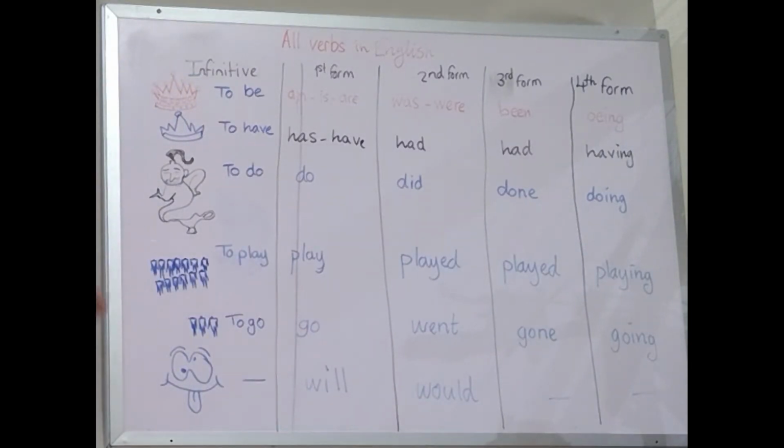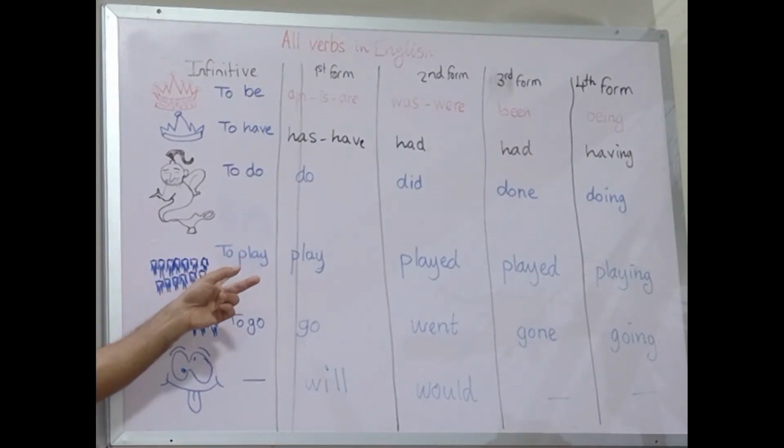Okay. Now, these are specific verbs in English, and when I talk about them, I'm referring to them only. So when I'm talking about to be, I'm talking about to be only. When I'm talking about to have, I'm talking about to have only. When I'm talking about to do, I'm talking about to do only. Now, these two verbs here actually represent all the other verbs in English. All the other verbs in English. So let me explain.